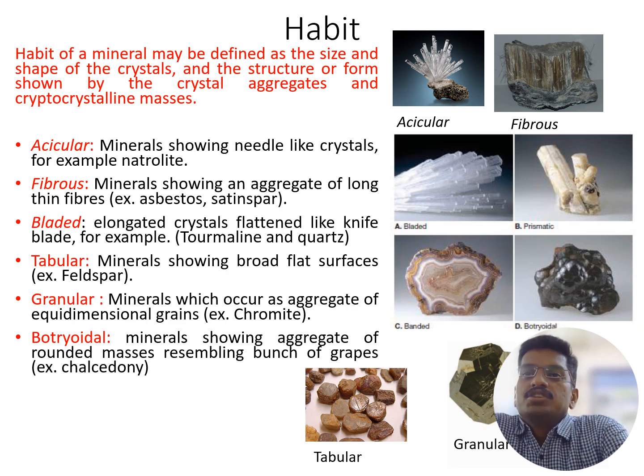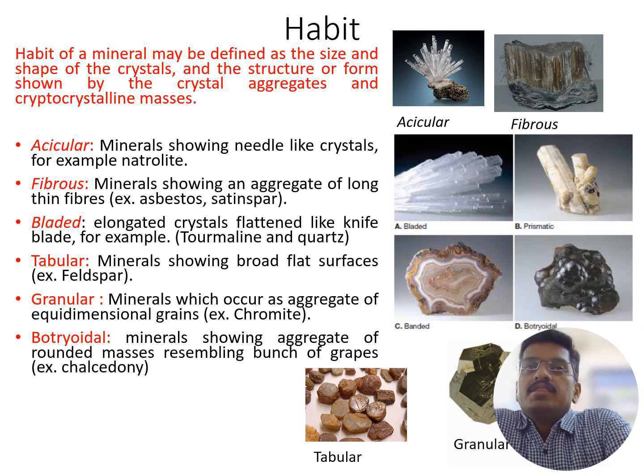Next, we are going to discuss the habit of minerals. The habit of a mineral may be defined as the size and shape of the crystals and the structure or form shown by the crystal aggregates and cryptocrystalline masses. The acicular habit is a mineral showing needle-like structures or crystals, for example, natrolite.